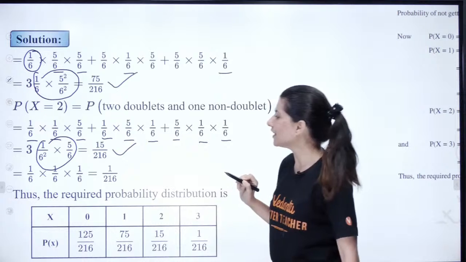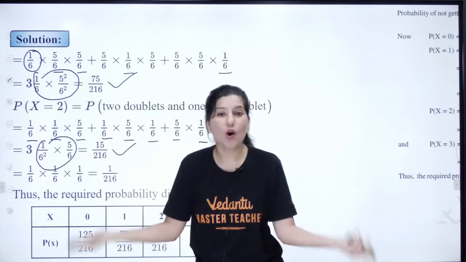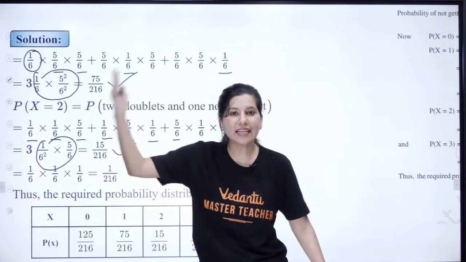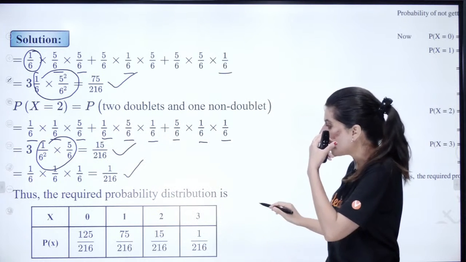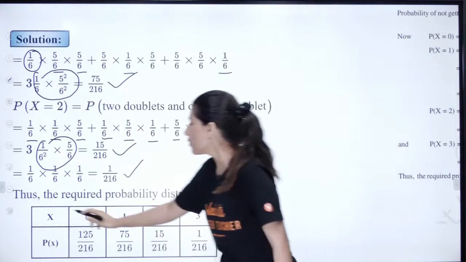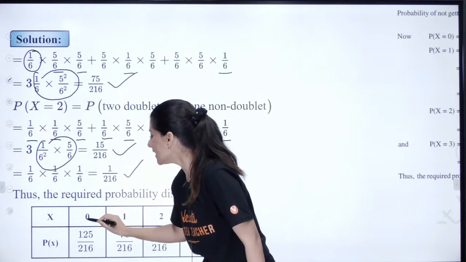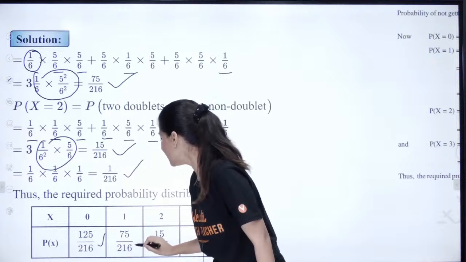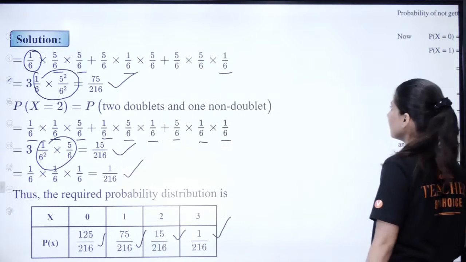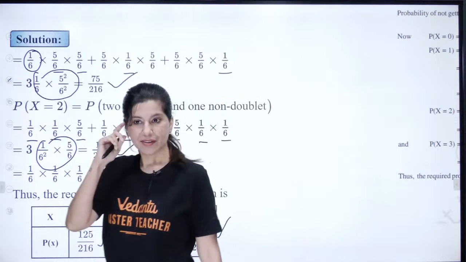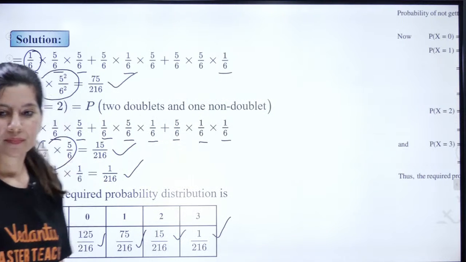So that is the probability of getting 2 doublets, and the probability of getting all 3 doublets is simple: getting, getting, getting, done. So 1 upon 216. So the required probability distribution: probability when I get 0 doublets is this, 1 doublet is this, 2 doublets is this, 3 doublets is this, and this is how you solve this question. Right? Clear?